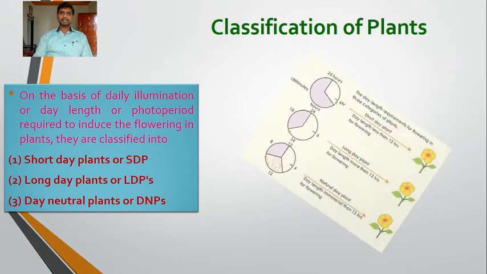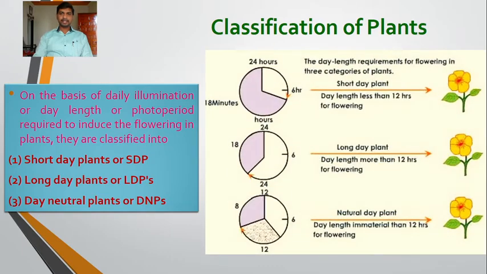So that we saw in the previous lecture, where the day length is less than 12 hours, flowering occurs in the short day plants. In long day plants, day length more than 12 hours is required for flowering, while in day neutral plants, day length is immaterial. Whether it is less than or more than 12 hours, it does not create any problem in the day neutral plants. It can flower in any condition of dark and light period. These are called day neutral plants.